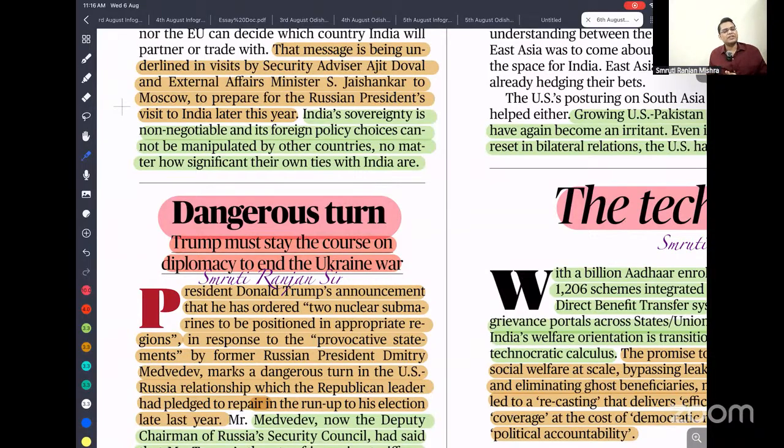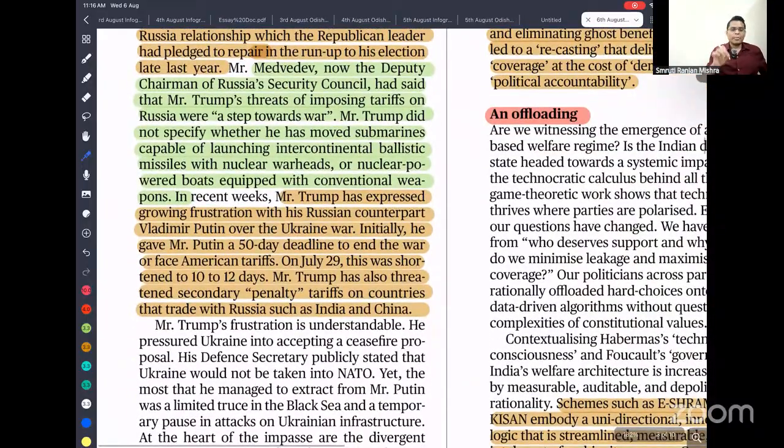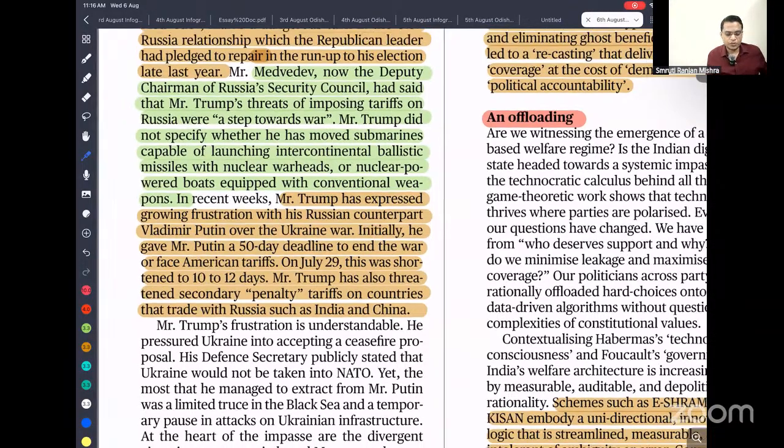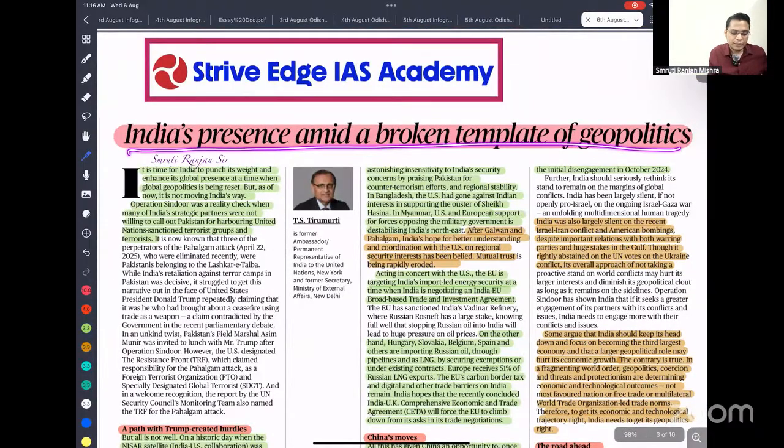Post Cold War, we have seen the nuclear threat, or you can say the number of nuclear weapons, declining very fast. The gain we have achieved should not be let go. Rather, both the powers need to behave in a responsible way, because any miscalculation can lead to very disastrous consequences. Okay. So, India presents amid broken templates of geopolitics.